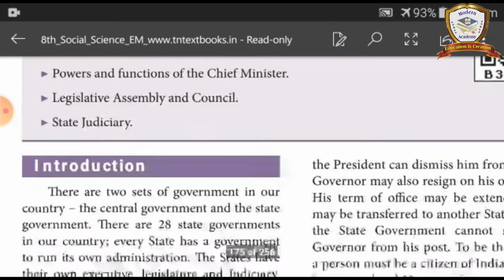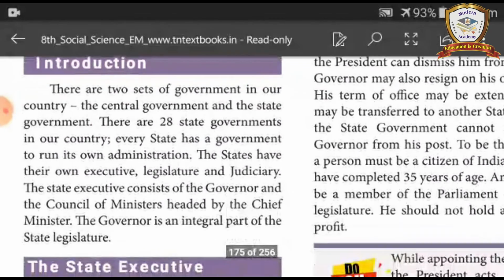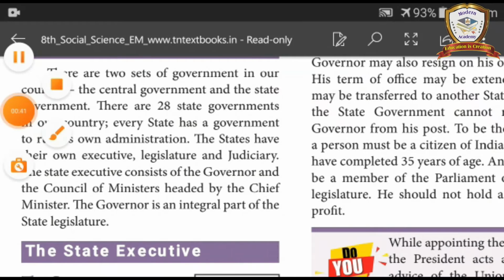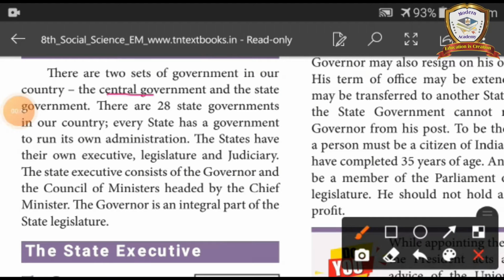Introduction. There are two sets of government in our country, the central government and the state government. There are 28 state governments in our country. Every state has a government to run its own administration.